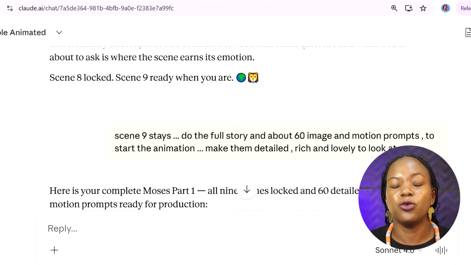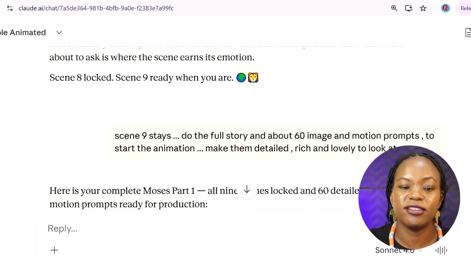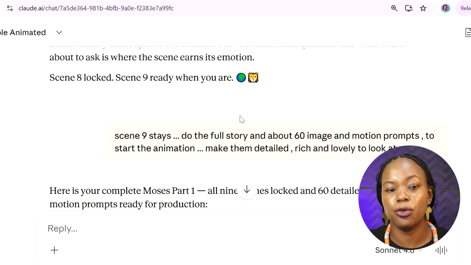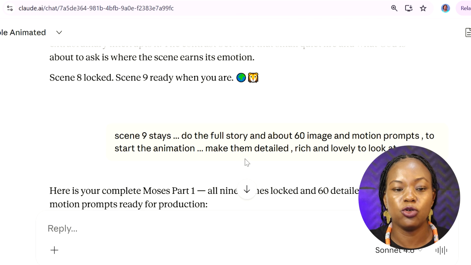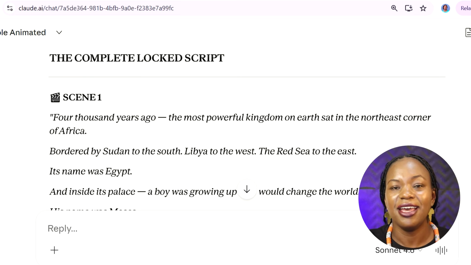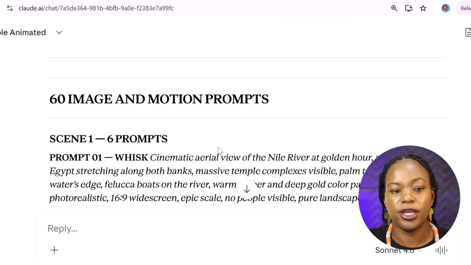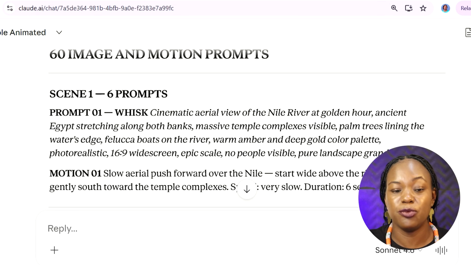So once I was done with all the corrections, you can see I tell it here, scene 9 stays, do the full story and about 60 image and motion prompts to start the animation, make them detailed, rich and lovely to look at. And you can see it giving me the entire story here. So this is the complete script here. Okay, and then after that I have 60 image and motion prompts.